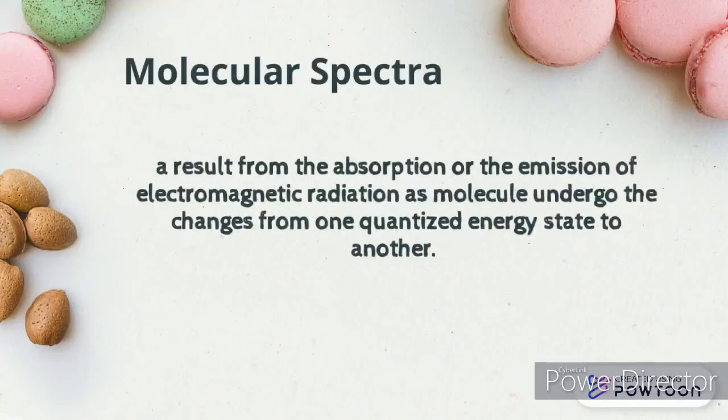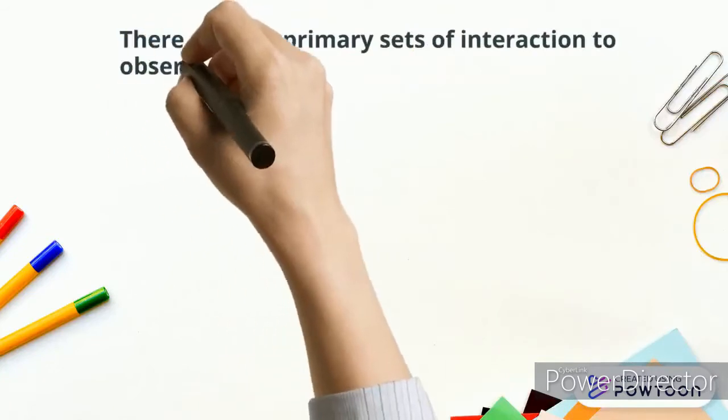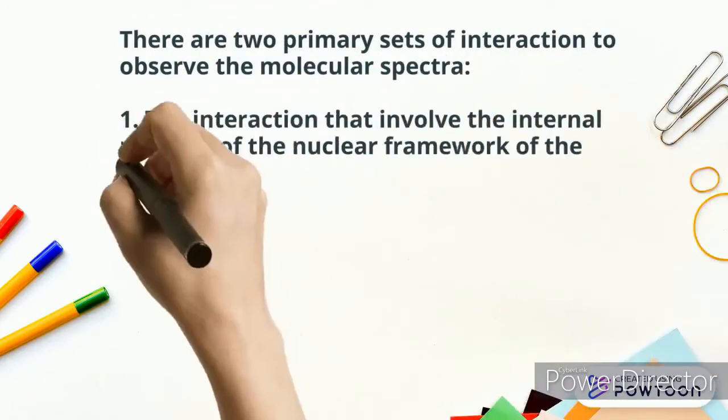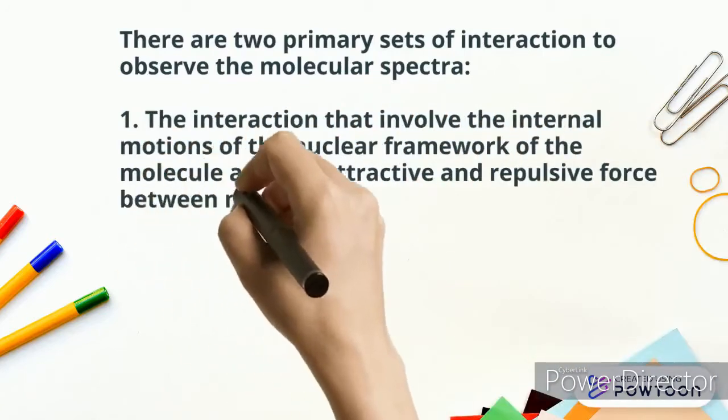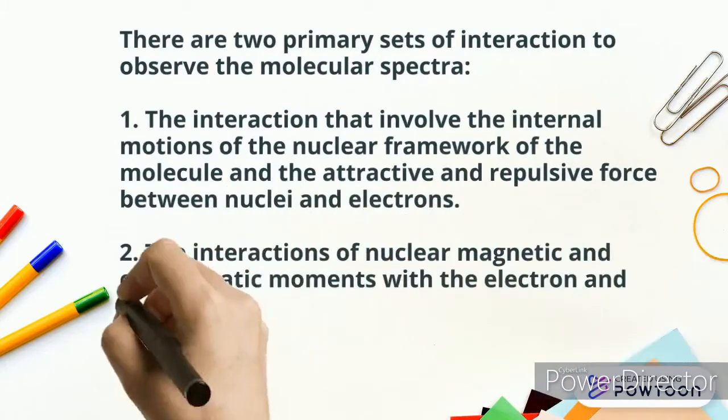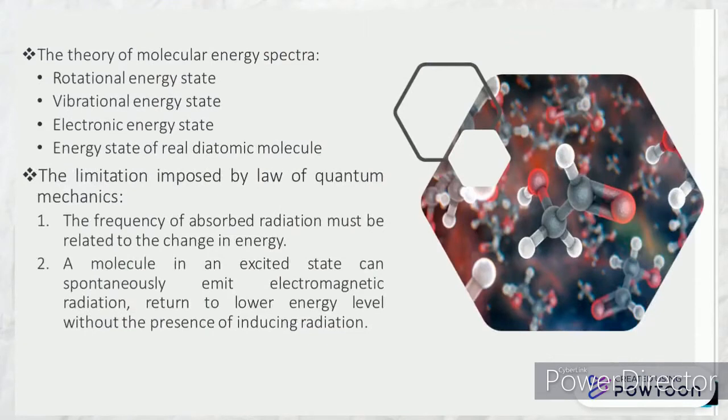Molecular spectra. It is a result from the absorption or the emission of electromagnetic radiation as molecules undergo changes from one quantized energy state to another. There are two primary sets of interaction to observe the molecular spectra. This is the theory of molecular energy spectra and the limitation imposed by the law of quantum mechanics.